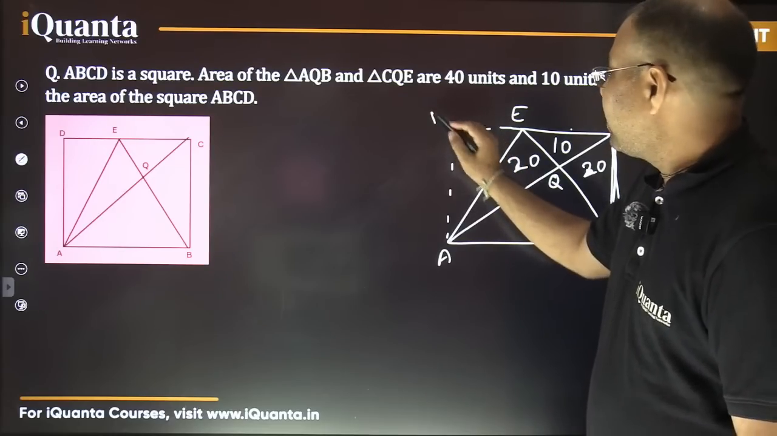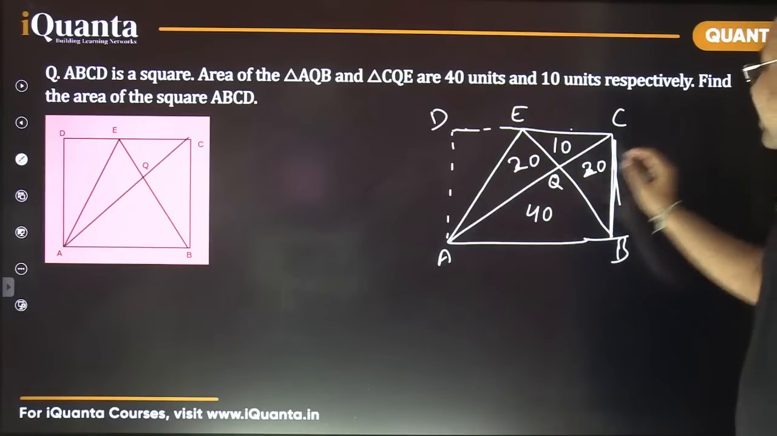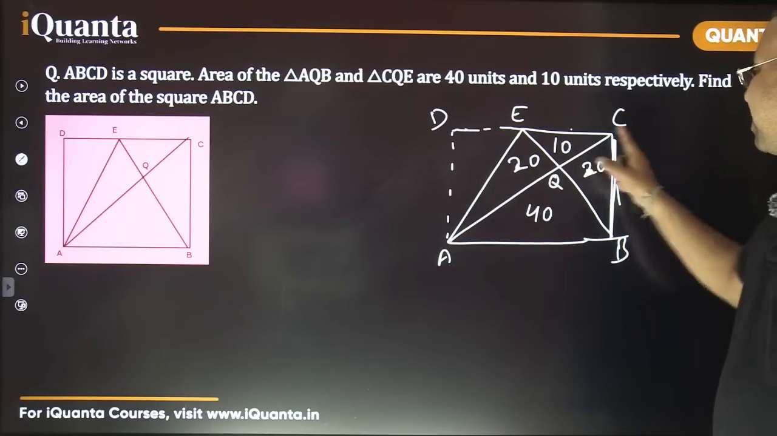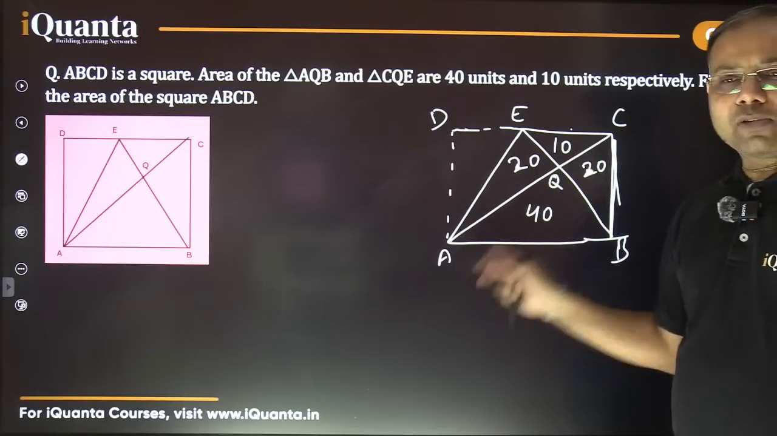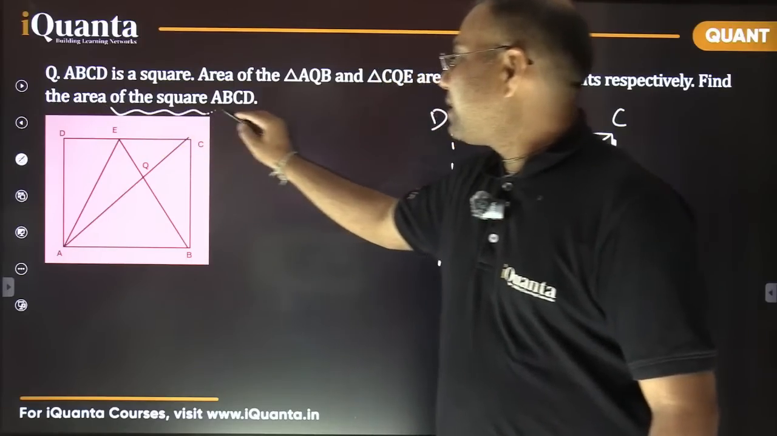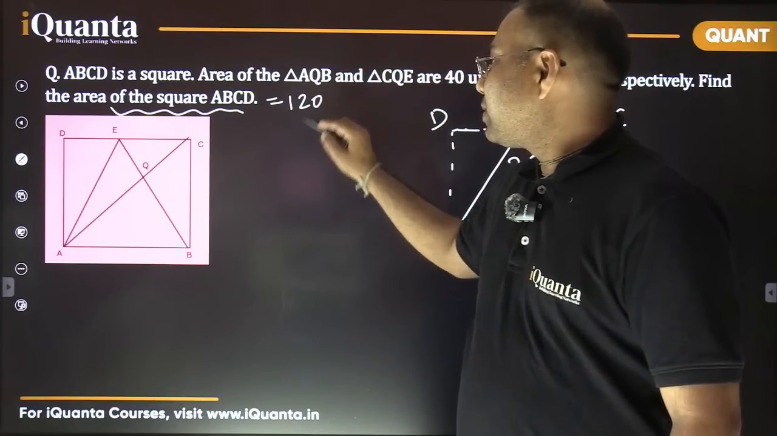This point is D. So this AC is nothing but the diagonal of this square. That means this ABC makes half of the square, 40 plus 20, 60. So 60, 60, 120. So the area of the square ABCD is clearly 120. That's perfectly fine.